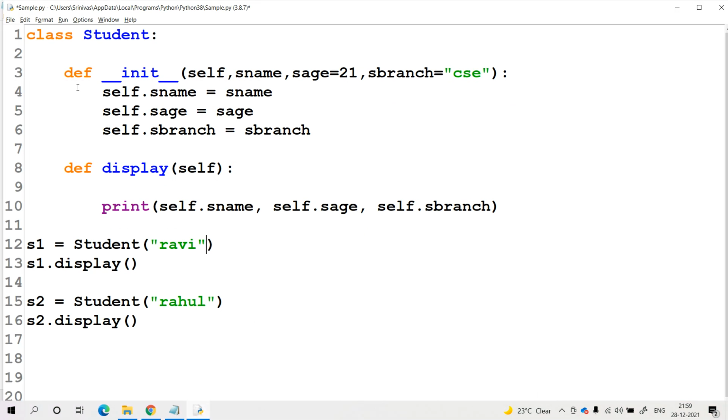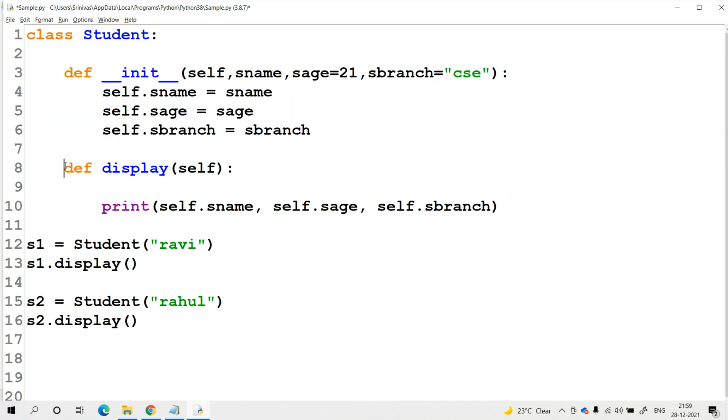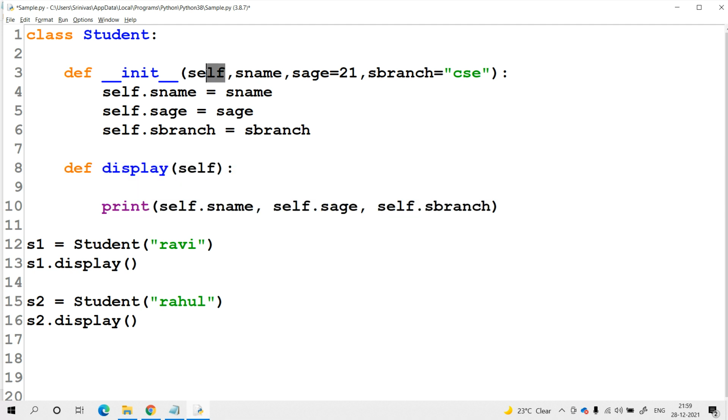Try to check it. We have one simple student class. Within the student class, two members are available. One is the constructor and the second one is a user defined function. Within this constructor, all of you please observe, totally how many arguments are there? One default argument is self. Self is acting as the current class object, and the remaining three parameters are s name, s age, s branch, sorry, student branch.